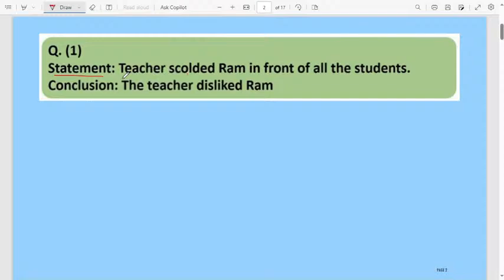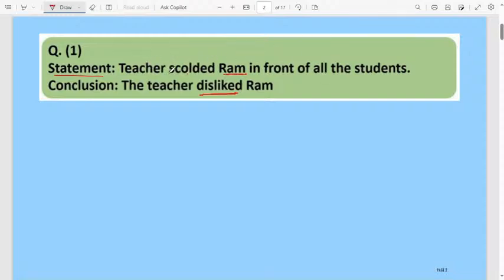Teacher scolded Ram in front of all the students. What did the teacher do? The teacher scolded Ram. That student's name is Ram. The teacher scolded Ram in front of all the students. Okay. Then the conclusion they gave here is: the teacher disliked Ram. Here they are telling an opinion about what the teacher feels about Ram. But in the statement they have not said anything about whether the teacher likes Ram or dislikes Ram. They have not mentioned anything.